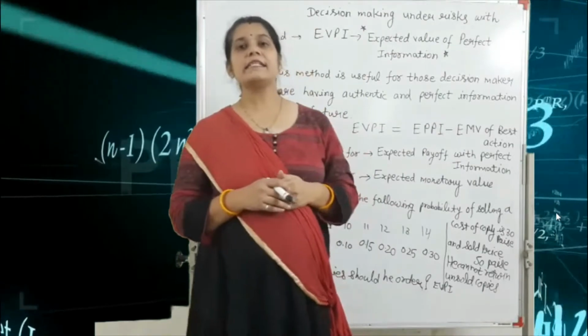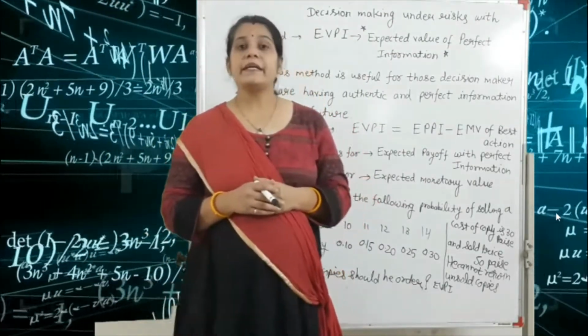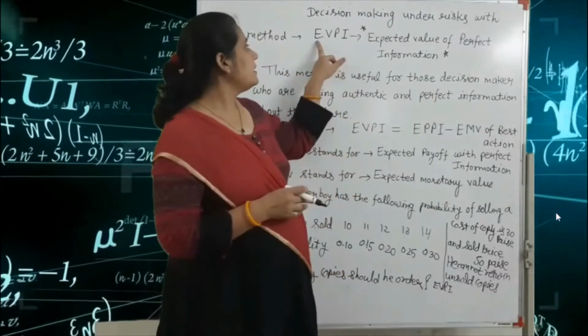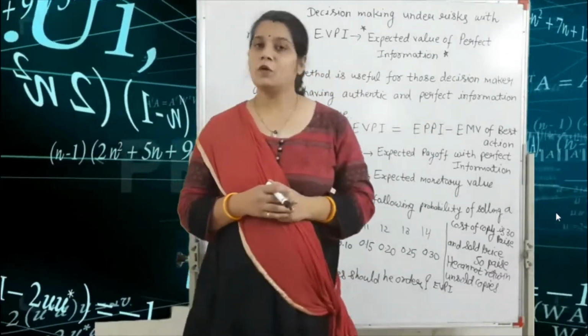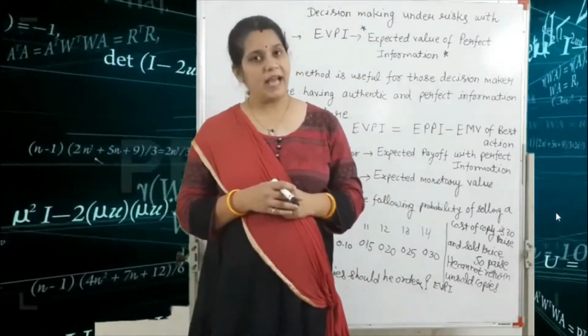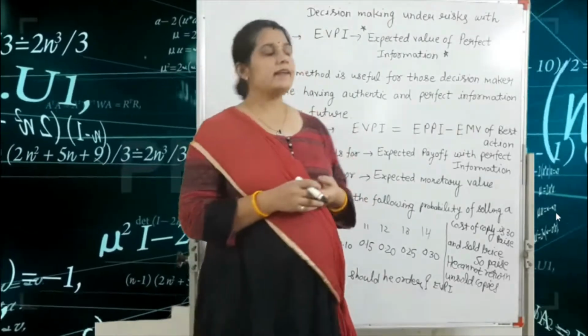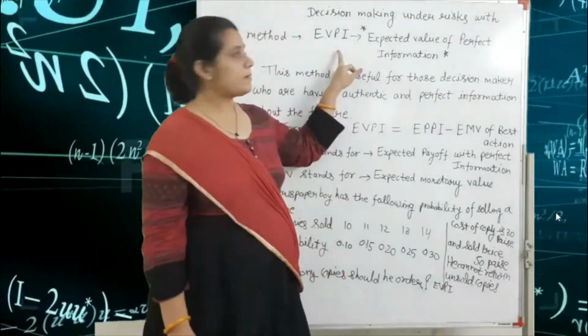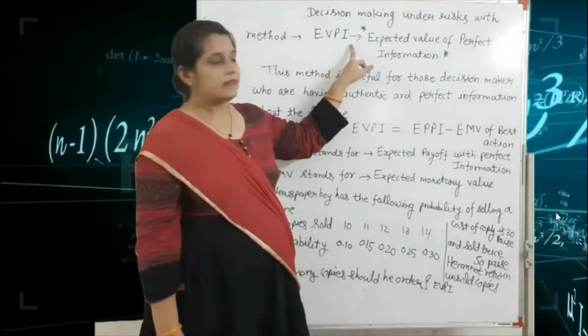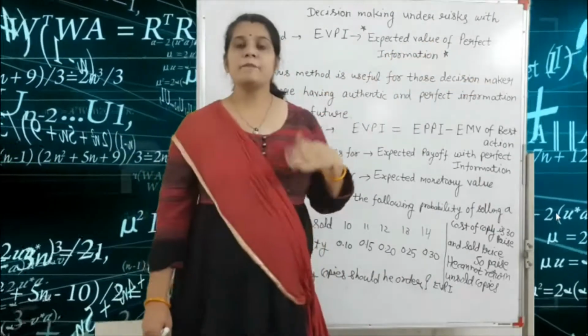In decision making under risk, we have 2 types of methods: EMV method and EVPI method. The EMV method, that means expected monetary value, we have already seen in our previous lecture. Today's method is EVPI, that means expected value of perfect information.